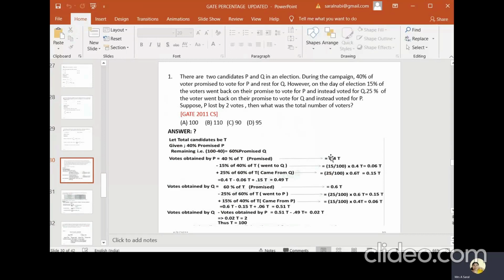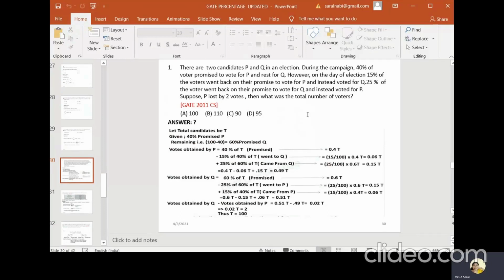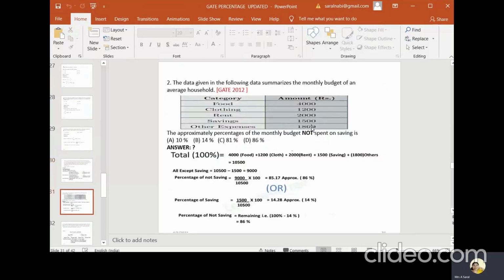Likewise, you can solve this also. This was asked in a GATE question. Once you understand the questions thoroughly, you can answer this. You can go through this type of problems also. This is very easy. They have given the monthly budget of a house: clothing, rent, savings and other expenses. Except savings, the remaining four are the expenses.